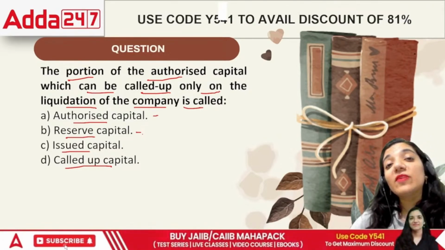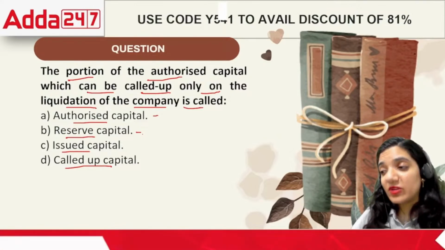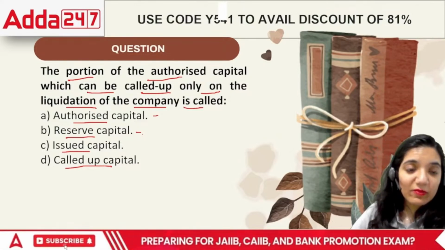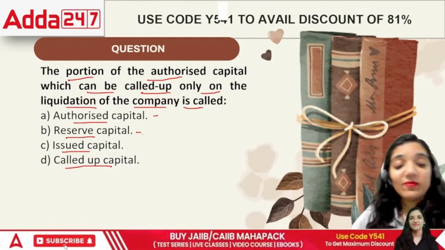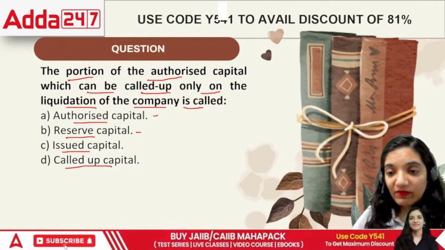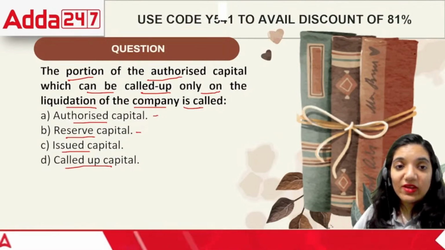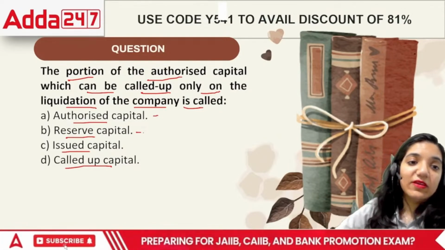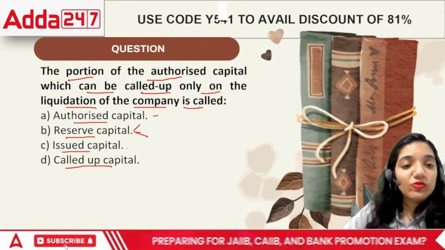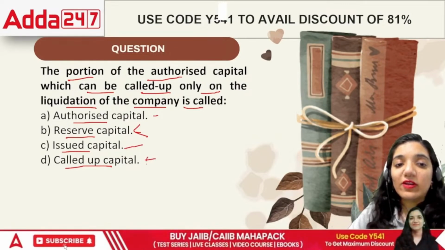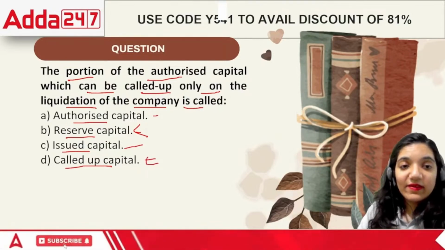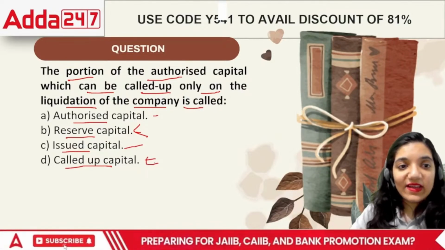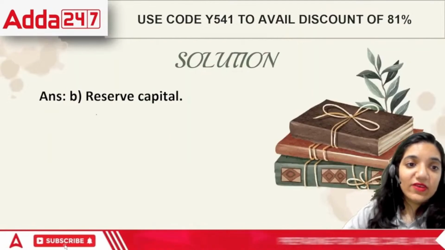In this case, the companies also keep the last bit of shareholders, and in case we won't be able to receive the money, then these people are the hope for the organization. That means when the organization is supposed to pay someone, they will pay through the reserve capital. Issued means the one which is issued to the public, and called up is the amount that we have called from the public itself, right? So in this case, the correct answer would be reserve capital.